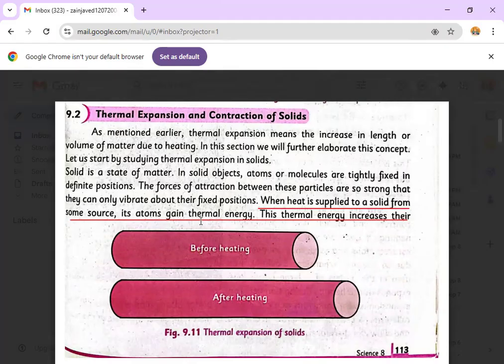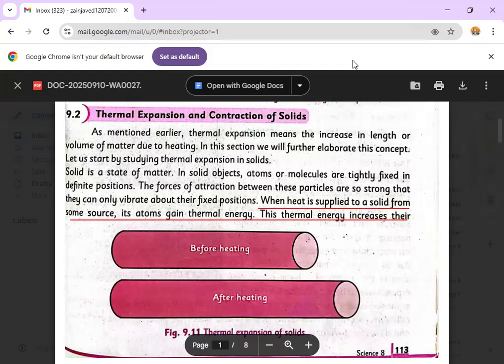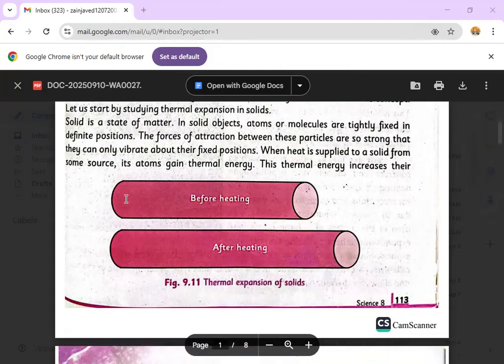Because whenever you are supplying heat to a particular solid, the molecules of the solid vibrate, and vibration is also a motion. So every moving body possesses an energy that is called kinetic energy. Whenever you provide heat to solid, liquid, or gas particles, these particles increase their vibration and thus their kinetic energy. You can see over here that before heating, the solid is of that length, but when the heating is done, we have observed that the heating makes the solid expand.